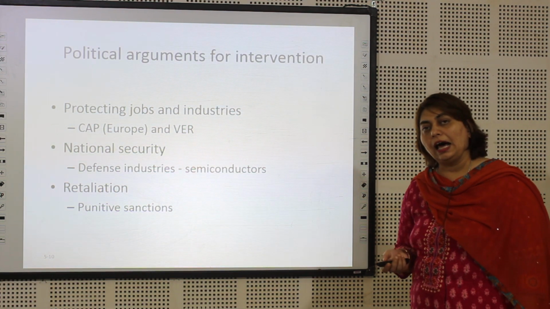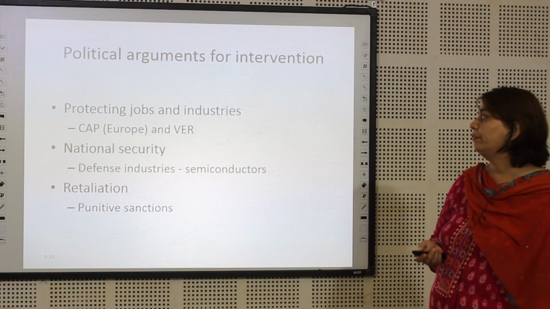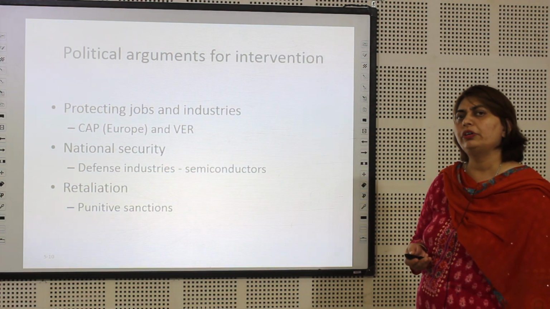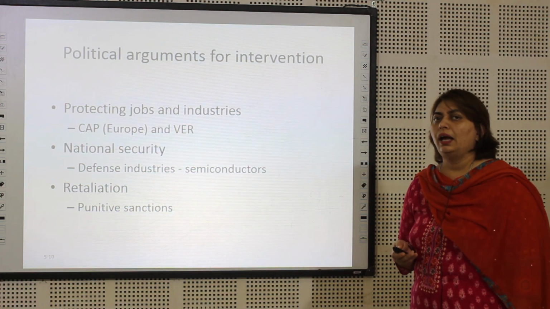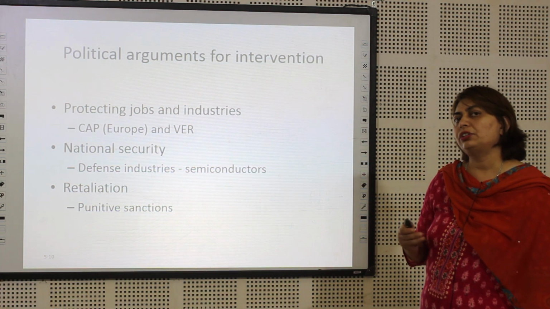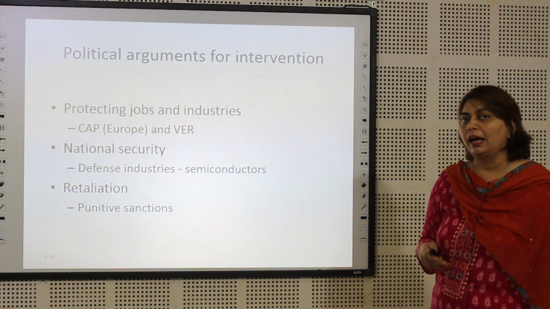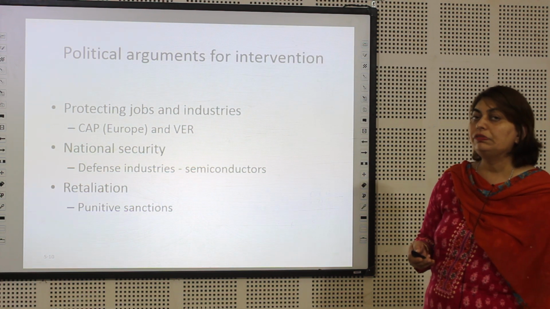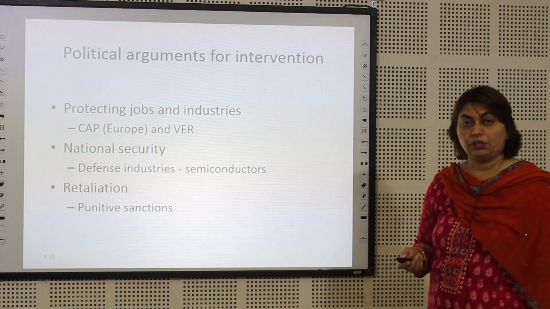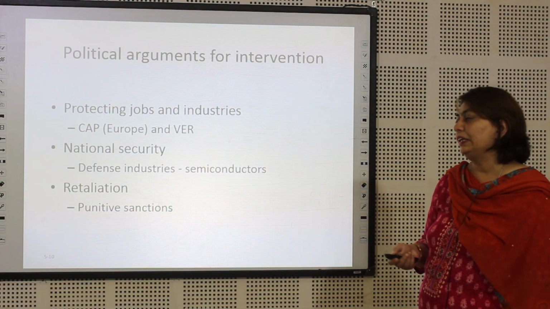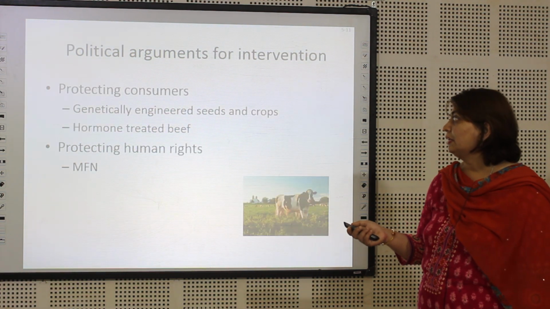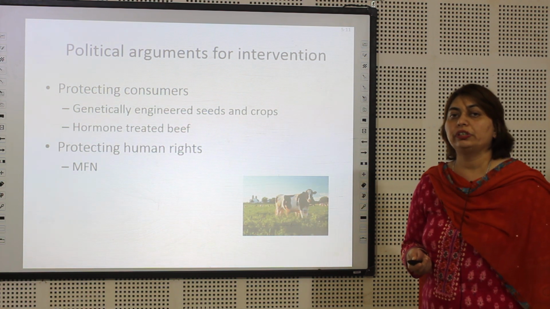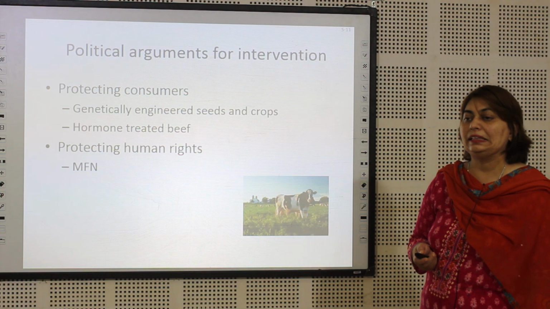What are the political arguments for these kinds of interventions? One is protection of jobs in industry, which is often heard about in the UK. And you would see that over there the protection is very, very high, primarily because they feel that the jobs will be lost by the onslaught of global trade. National security is the other reason, and definitely retaliation in terms of punitive sanctions. Protecting consumers is also another argument, in terms of ensuring that they are healthy enough.